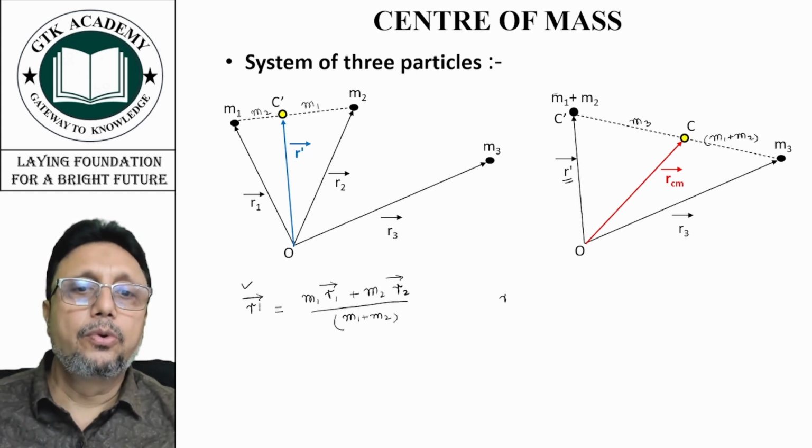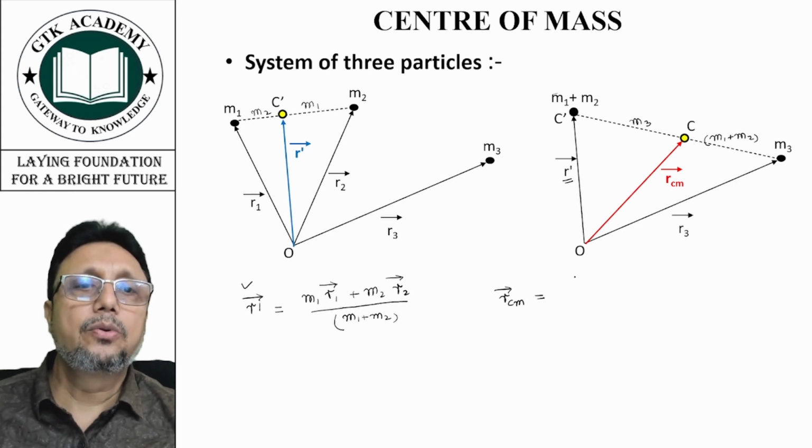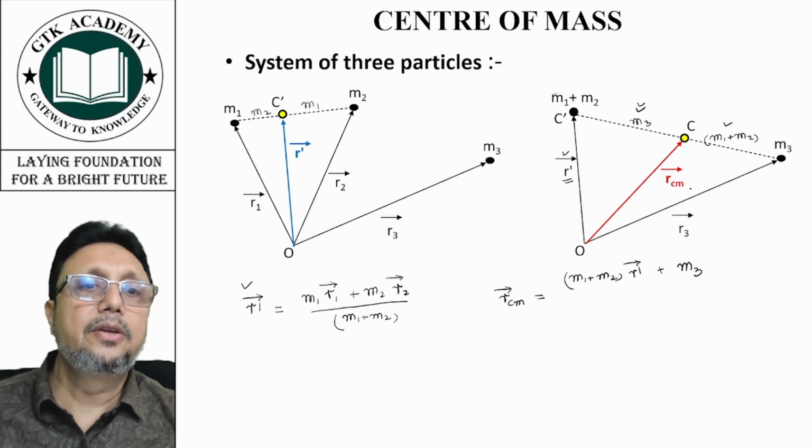Now the position vector of center of mass will be equal to m1 plus m2, this into r dash vector, plus m3 into r3 vector, upon m1 plus m2 plus m3.